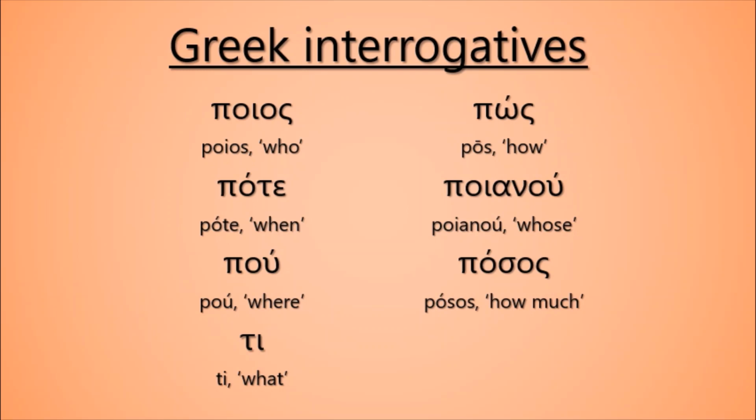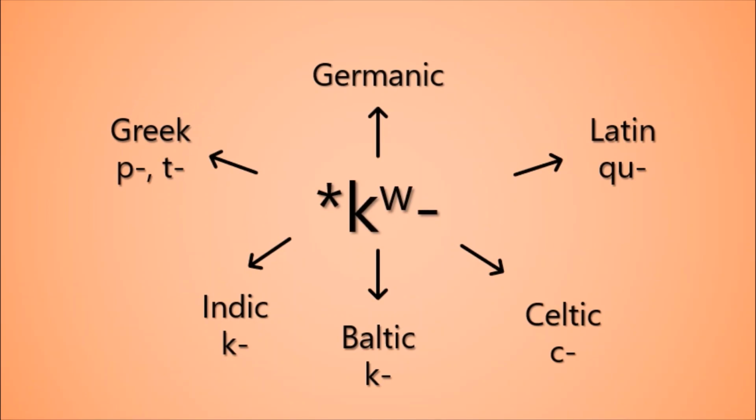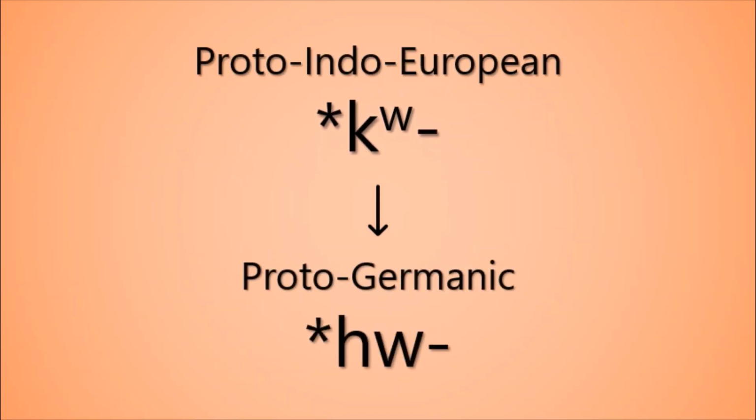But to explain English interrogatives starting with WH, we have to look at what happened in the Germanic group, because this is the language family English is part of. In Germanic, Proto-Indo-European qu became hw. This was part of a bigger realignment of Germanic consonants called Grimm's law.